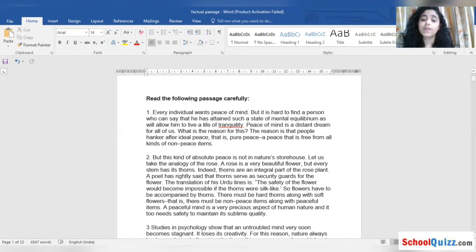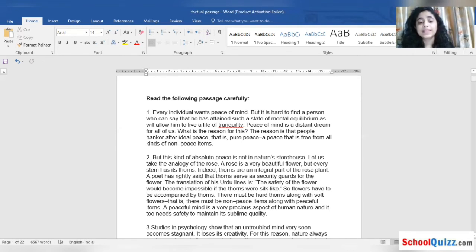A rose is a very beautiful flower, but every stem has its thorns. Indeed, the thorns are an integral part of the rose plant. Means thorns are important. When you buy a rose, you'll get the thorns with it. You cannot separate them; you have to cut the thorns. So it is an integral part.